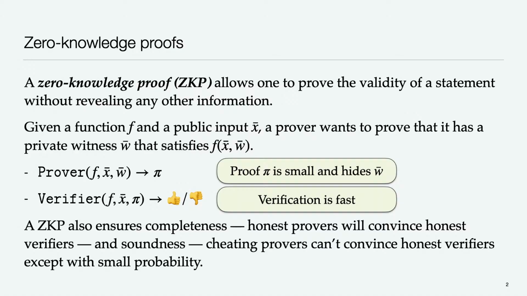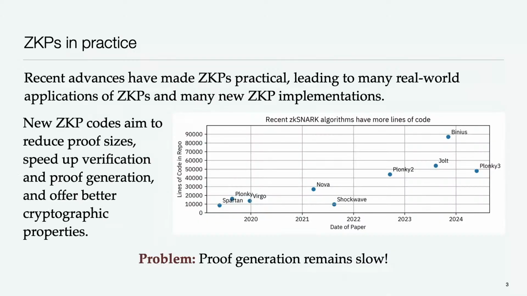So that's nice and all. We have provers, we have verifiers. It turns out that this is a very general formulation. And in fact, every single problem in NP admits some zero-knowledge proof. But perhaps more importantly for practice, recent advances over the last decade in zero-knowledge proofs have made them practical. And that's led to a whole bunch of real-world applications of zero-knowledge proof systems, such as in blockchains, verifiable machine learning, electronic voting, static program verification, verifiable image editing, verifiable databases, electronic cash systems, and so on and so forth.